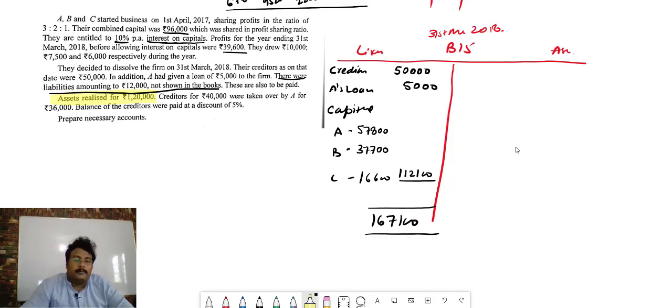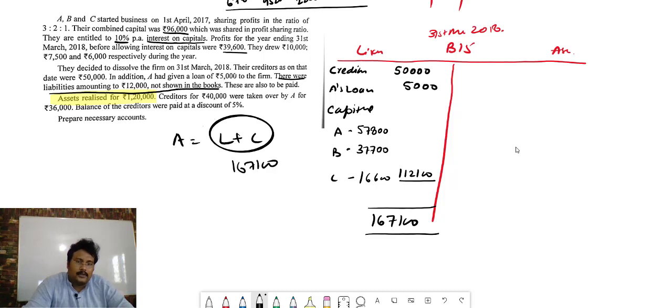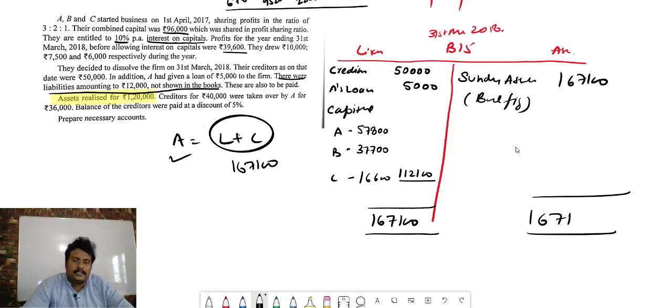So always remember, the balance sheet is act on a principle of assets is equal to liability plus capital. So when liability plus capital is 1,67,100, so assets will be also 1,67,100. And here we will write down sundry assets balancing figure. How much? 1,67,100. Total 1,67,100. 1,67,100, 1,67,100.